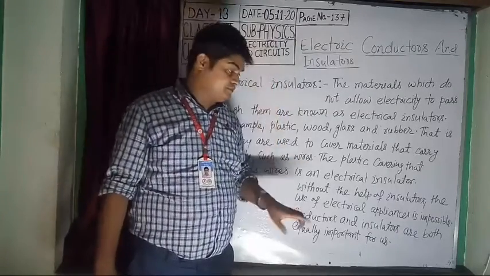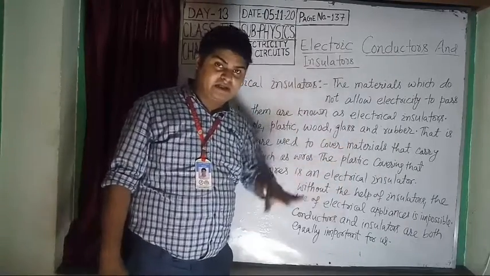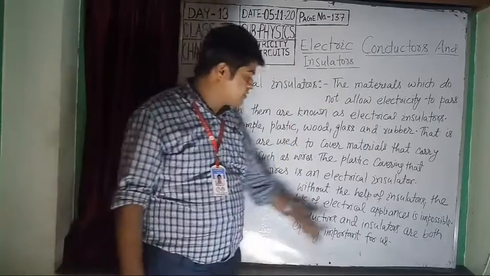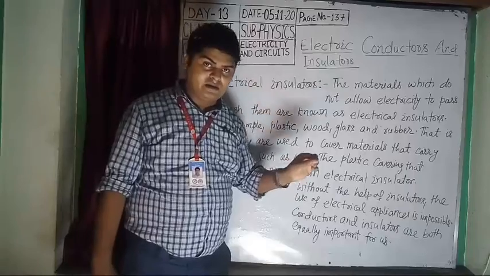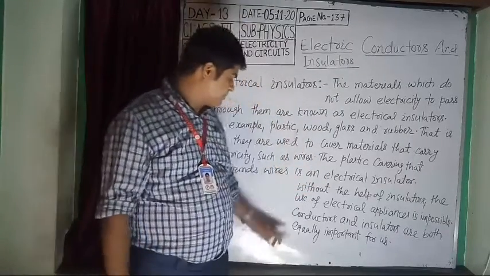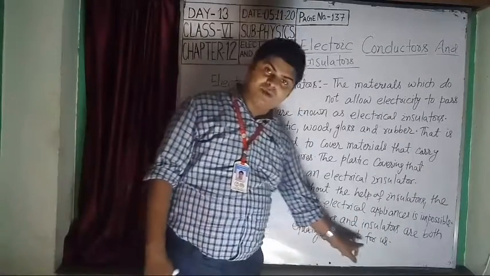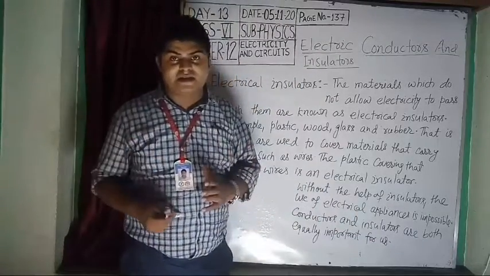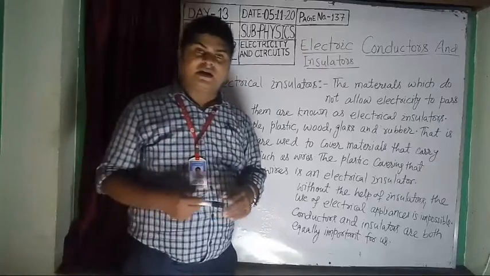Because the conductors are covered by insulators, which protect us from electrical shock. We can't imagine conductors being used in electrical appliances without insulators. So conductors and insulators are both equally important for us.